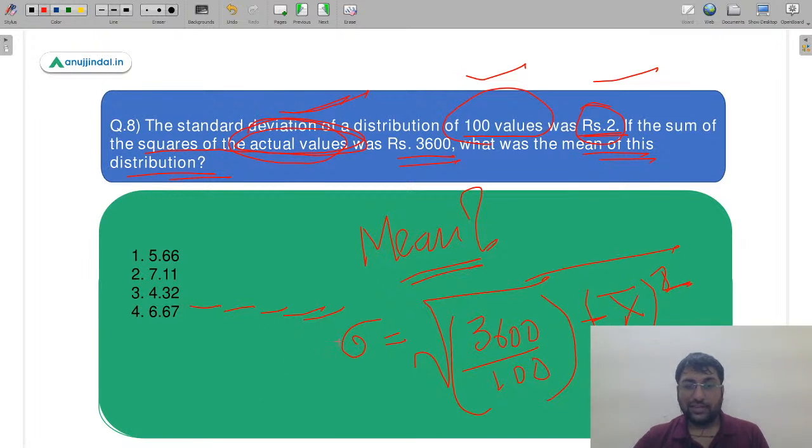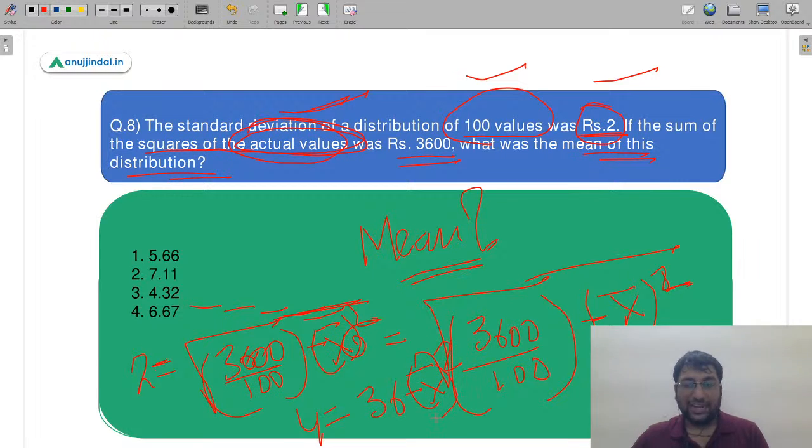If you solve it like this, you can put the value as 2, standard deviation की value 2, and on the other side you have the value of 3600 divided by 100. Then you have your mean, and it's a square. So this is what you have been given. If you solve and squaring on both sides, you will get a value like this by mean square.